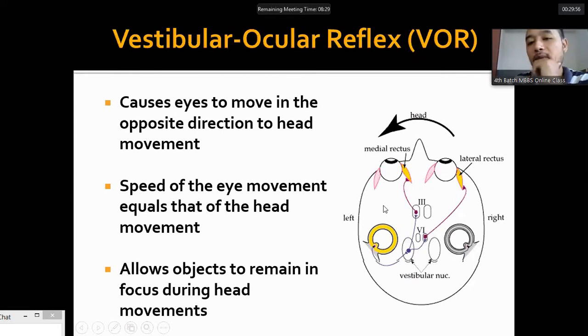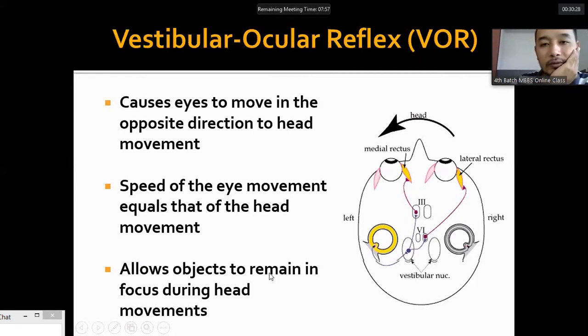The head movement is detected by our peripheral apparatus, the semicircular canals, and the information goes through the vestibular nerve and synapses with the vestibular nuclei. From the vestibular nuclei, it goes to the nuclei of all three nerves, the oculomotor, trochlear, and abducens nerves, and it coordinates the movement of the eyeball and fixes the object of interest in focus.